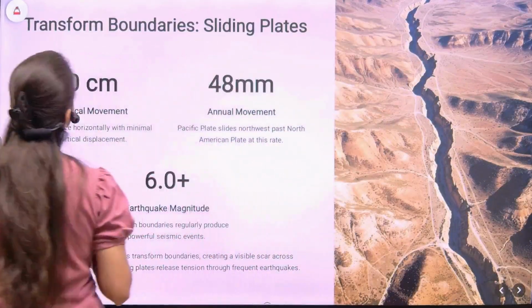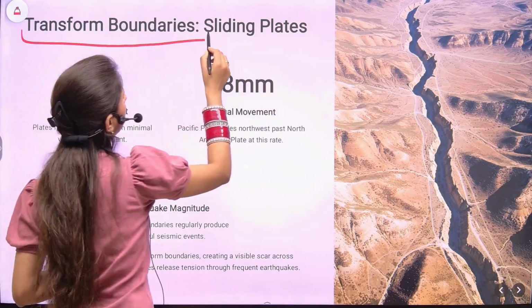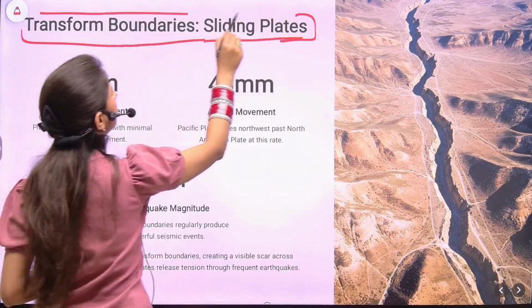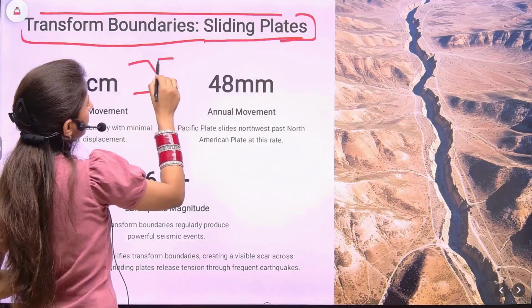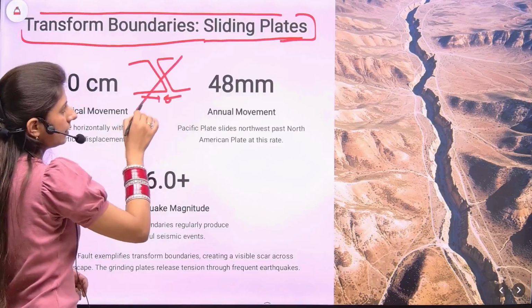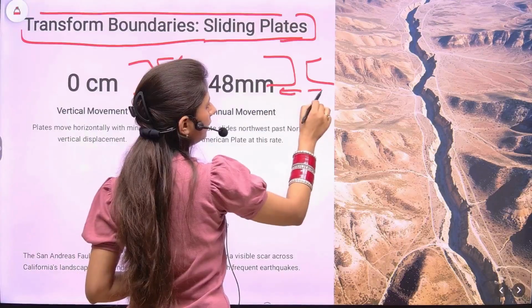Next, coming up towards the third plate boundary, that is transform boundary, also known as sliding plates. For example, this is one plate, this is another plate. Now, no pulling apart, right? No moving away from each other.